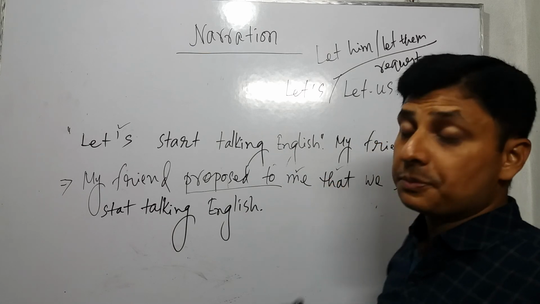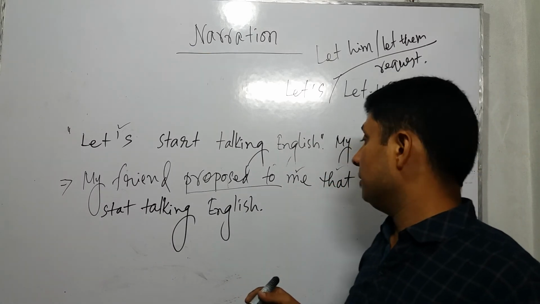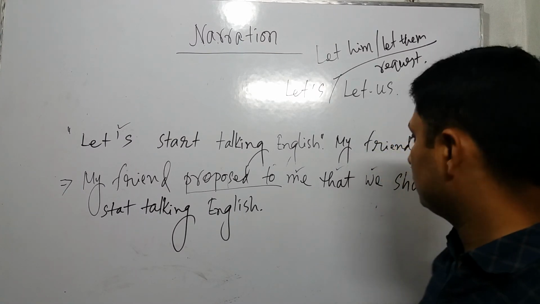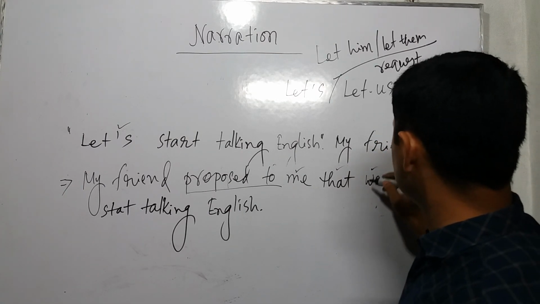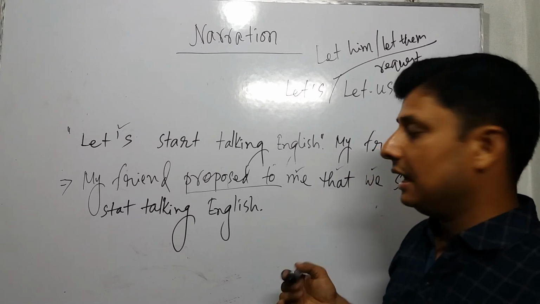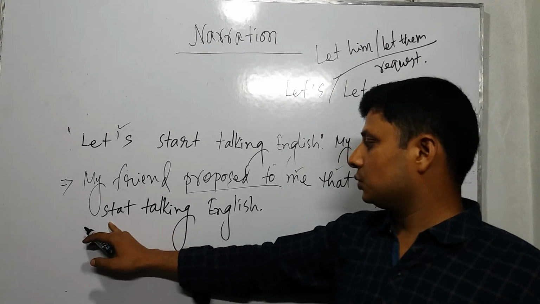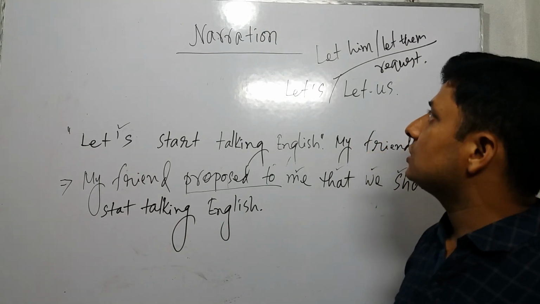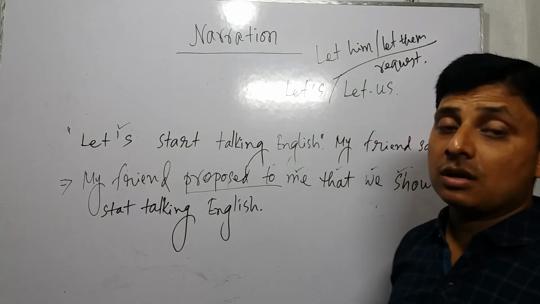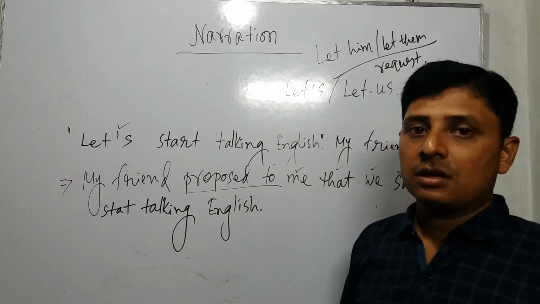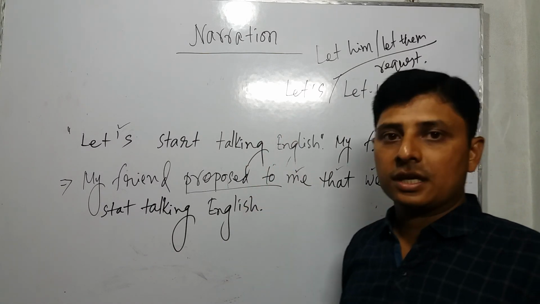But if I am absent, in the meantime you use they. So we can use we or they, and then according to the rule should, and after that the verb and the rest of the sentence. So these are the changes of imperative sentences to indirect narration. Thank you for watching.